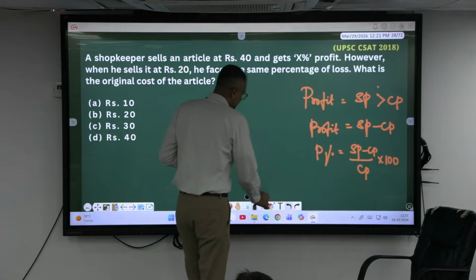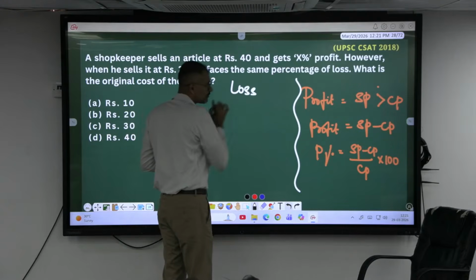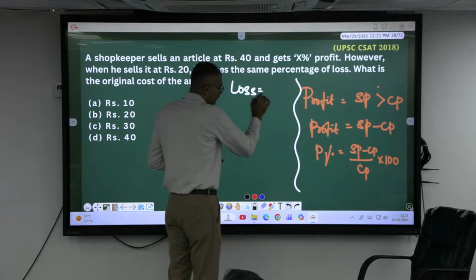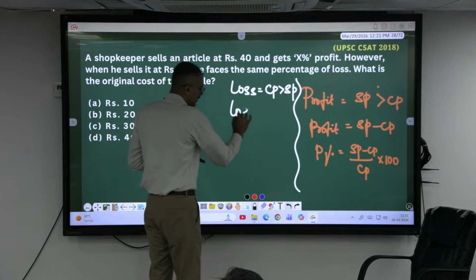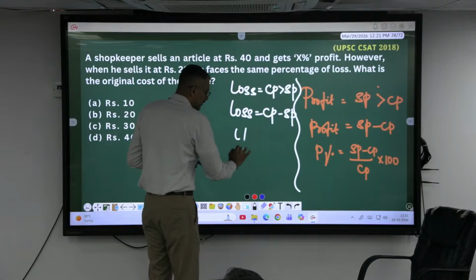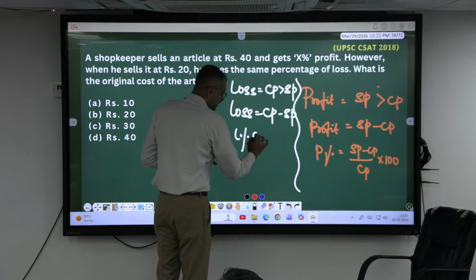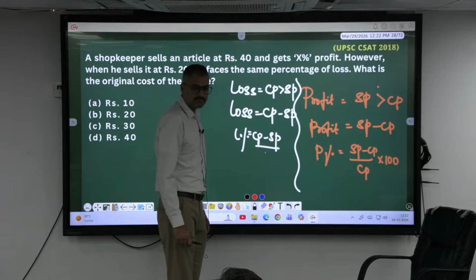Right, sir? Similarly, when do we say it's loss? When the cost price is greater than the selling price. How to find the loss, sir? CP minus SP. How to find the loss percentage? CP minus SP whole divided by SP. Whose money is lost?